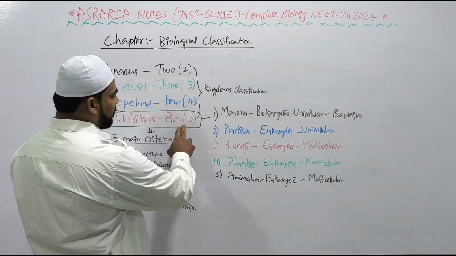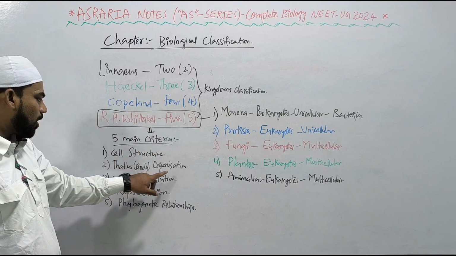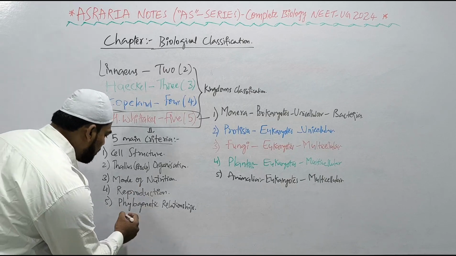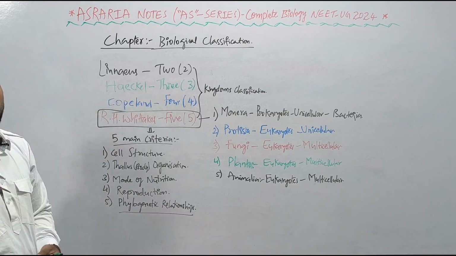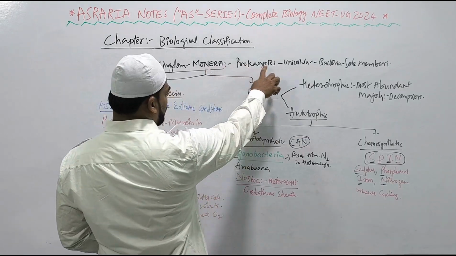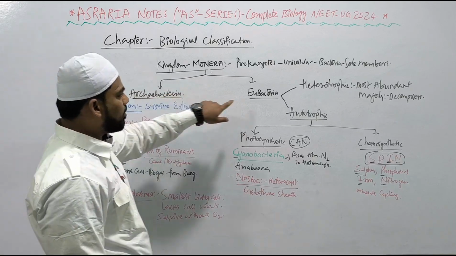So R.H. Whittaker proposed the 5 kingdom classification based on 5 main criteria: cell structure, thallus or body organization, mode of nutrition, reproduction, and phylogenetic relationships. These phylogenetic relationships, evolutionary relationships, mean common ancestry. Now, kingdom Monera consists of prokaryotes that are unicellular organisms. The sole members are bacteria, right? Monera kingdom is divided into archaebacteria and eubacteria.